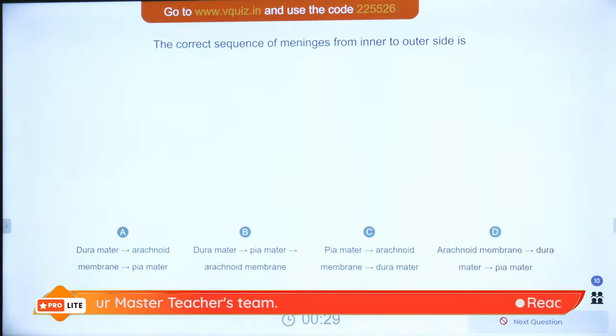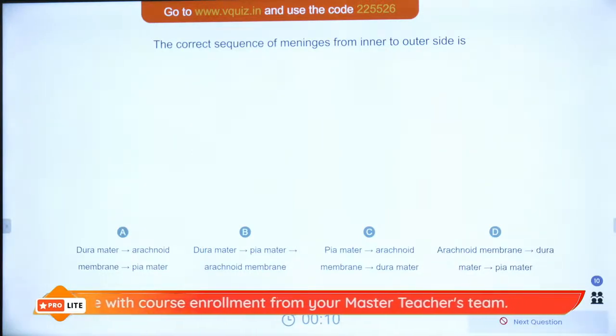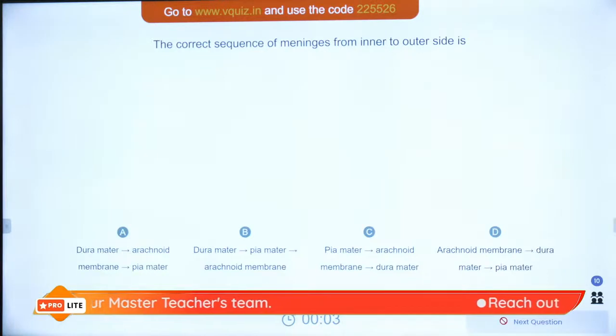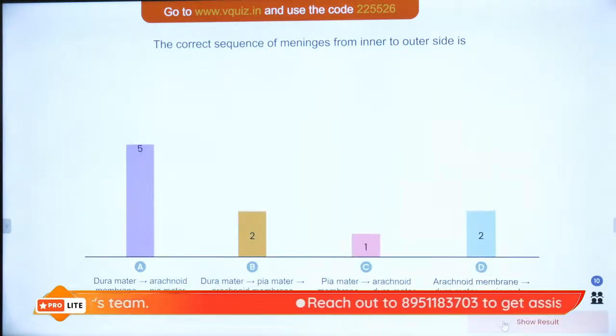The correct sequence of the meninges from inner to outer. Is it dura, arachnoid, pia; dura, pia, arachnoid; pia, arachnoid, dura; or arachnoid, dura, pia? So what is the correct sequence from inside to outside? Very easy, not very confusing. Come on, quick. Guys, this is a very important chapter from your exam point of view. The answer will be option C.